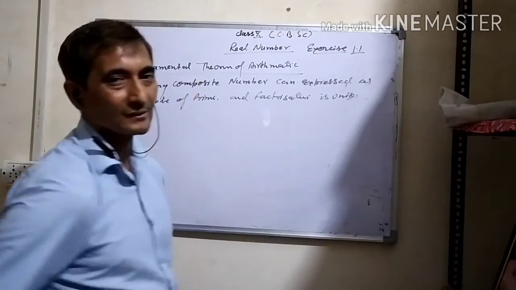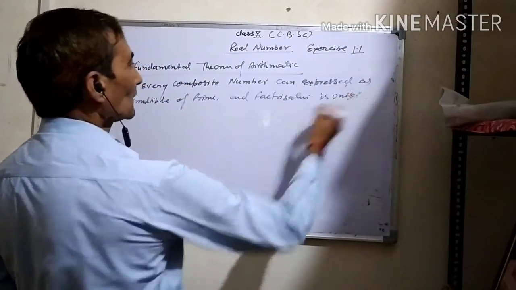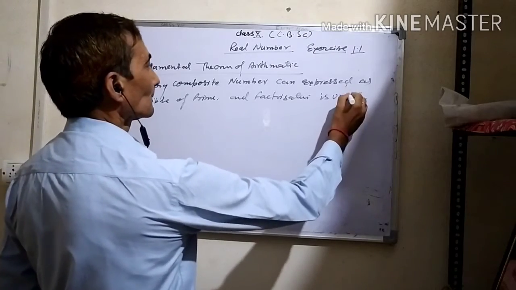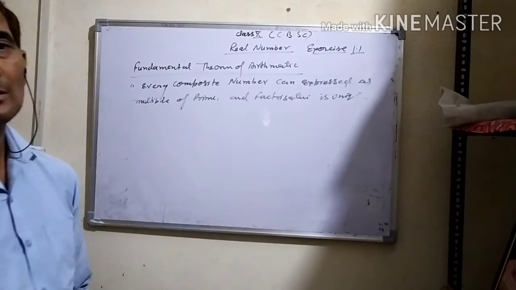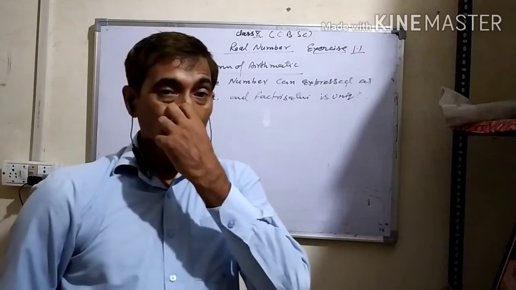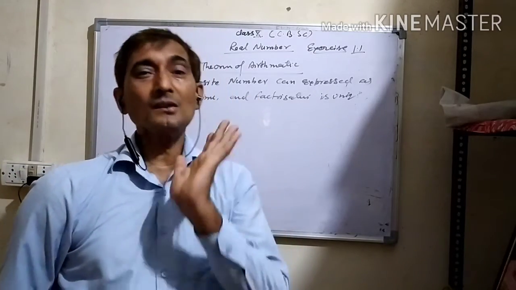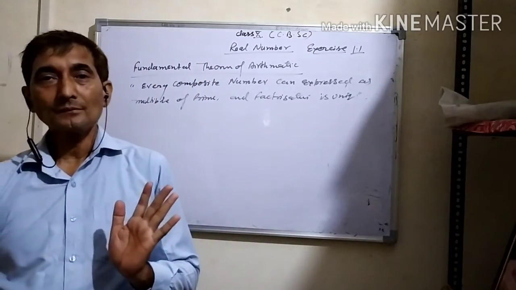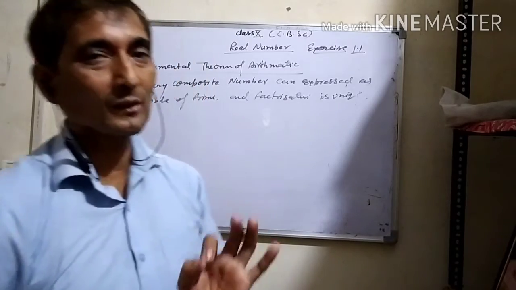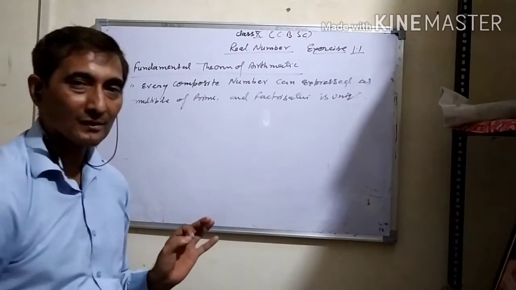This is important. Factorization is unique. It is the most important concept of this chapter.